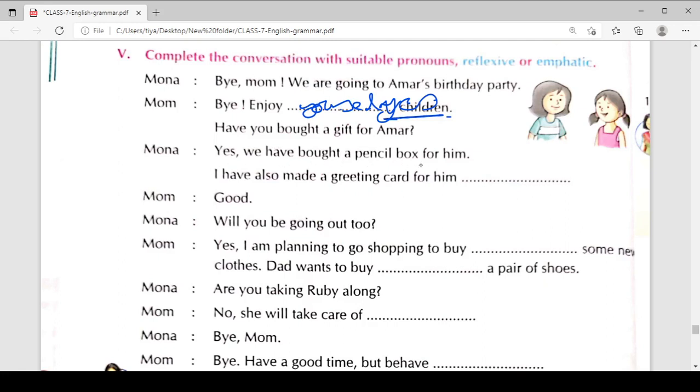Mona, yes, I have bought a pencil box for him. I have also made a greeting card for him.